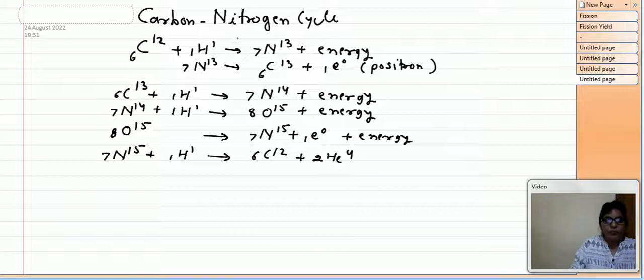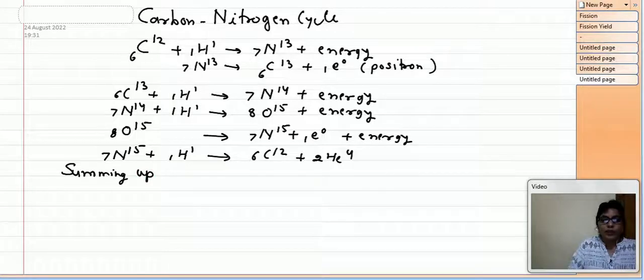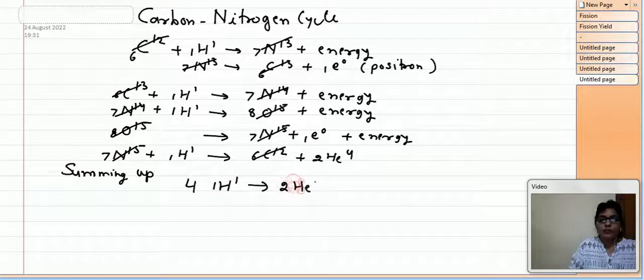So if we sum up all these reactions, this 6C12 will get cancelled with the 6C12 on the other side, then 7N13 with 7N13, 6C13 with 6C13, 7N14 with 7N14, 8O15 with 8O15, and 7N15 with 7N15, and then we are left with 4 1H1 will give 2He4 plus 2 positron and plus energy.